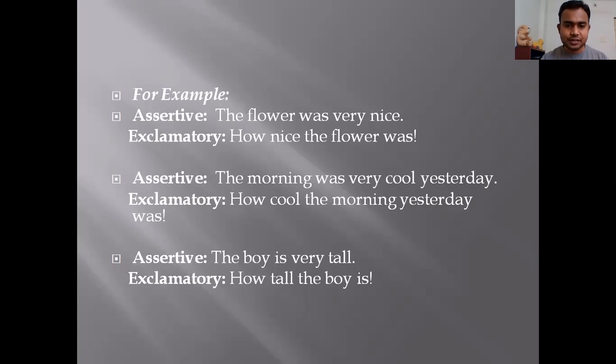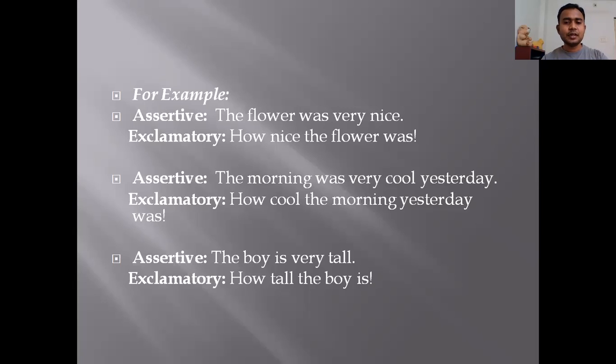Second example, assertive sentence. The morning was very cool yesterday. Now in this sentence again you see very is given but a or an is not given, so we have to start the sentence with how, and after how you have to use the adjective. And what is the adjective in the sentence? Cool. So adjective is cool, subject is the morning. So the exclamatory sentence will be, how cool the morning yesterday was, and then exclamatory mark.